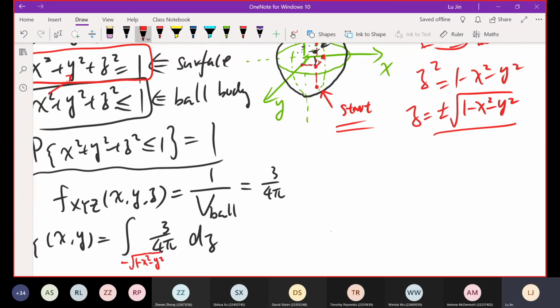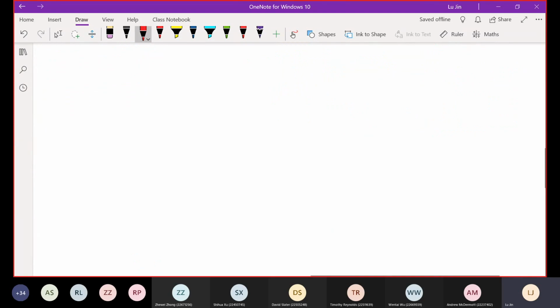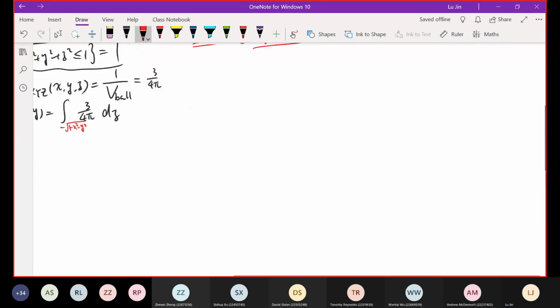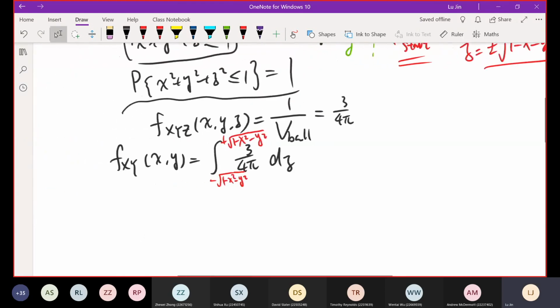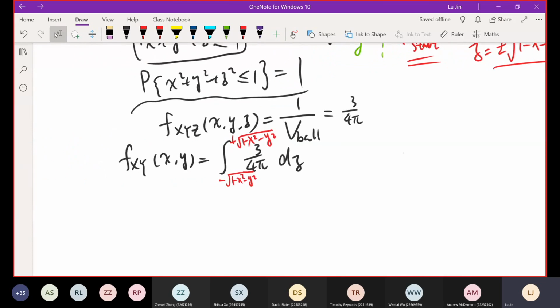And the top boundary of the integration is positive square root of 1 minus x squared minus y squared. Sorry, the space is too small. This is the formula used to calculate the marginal PDF of x and y.